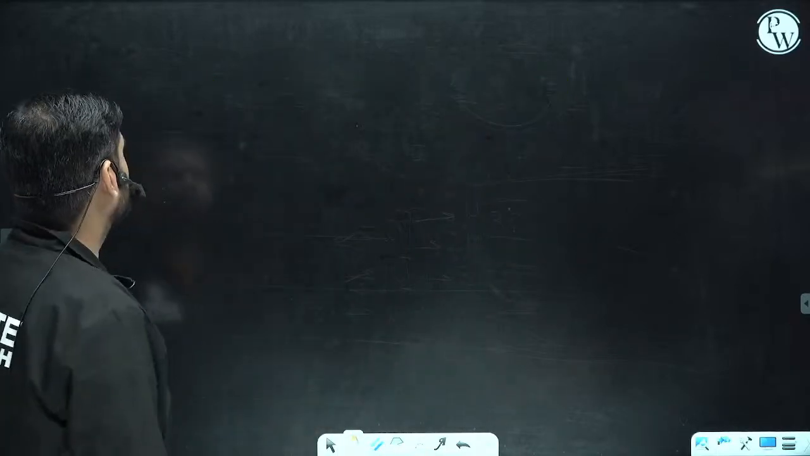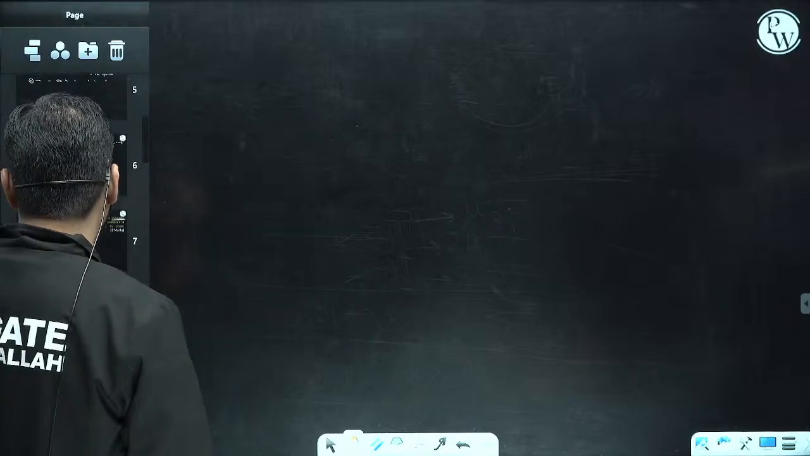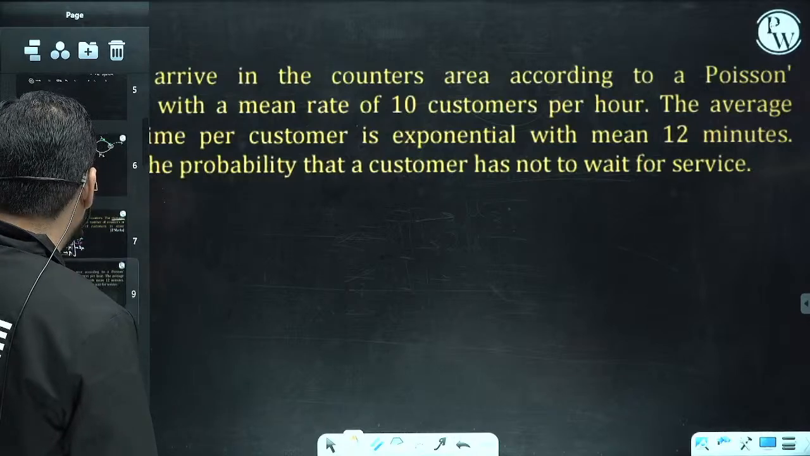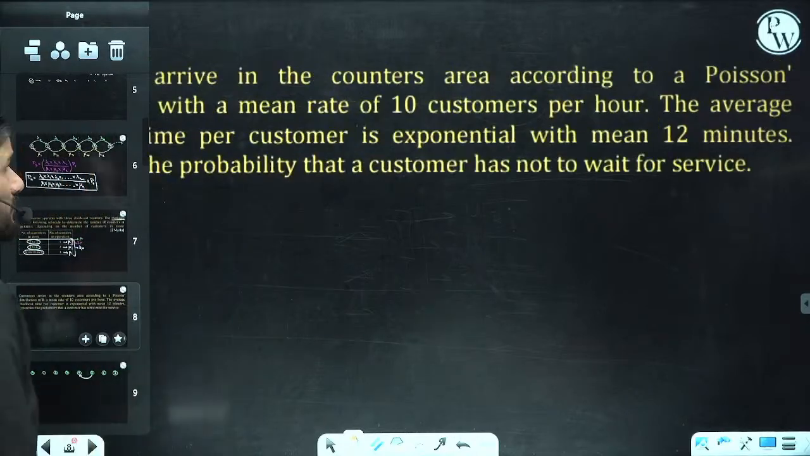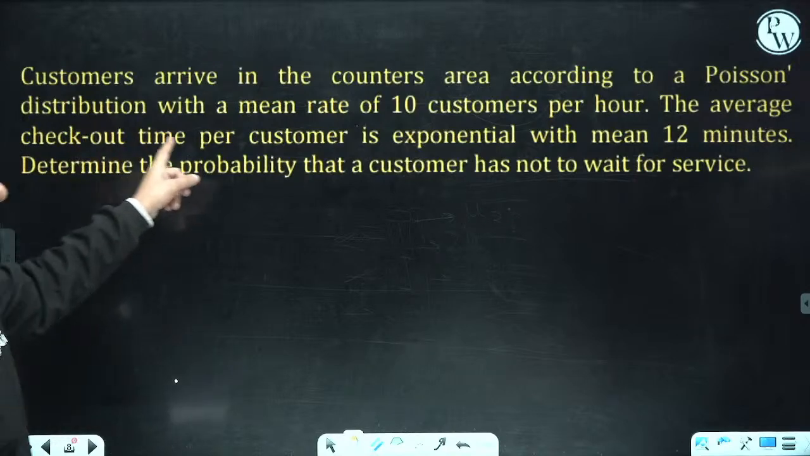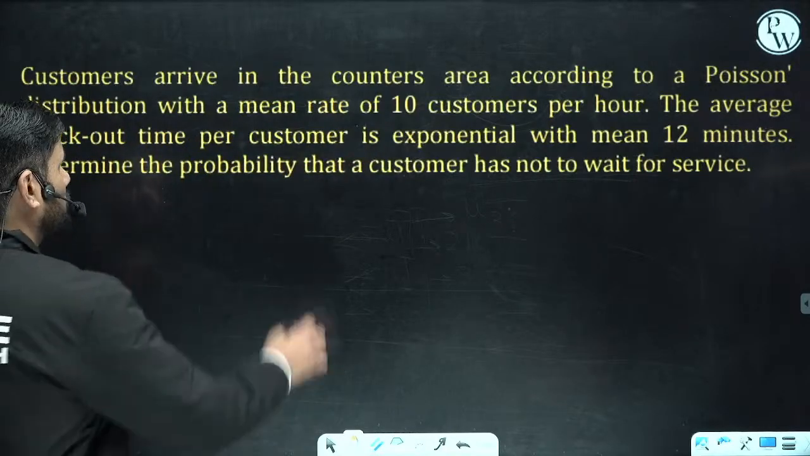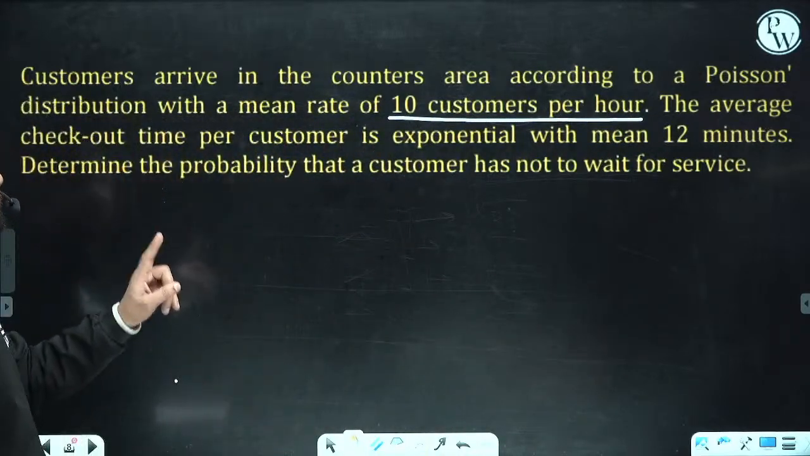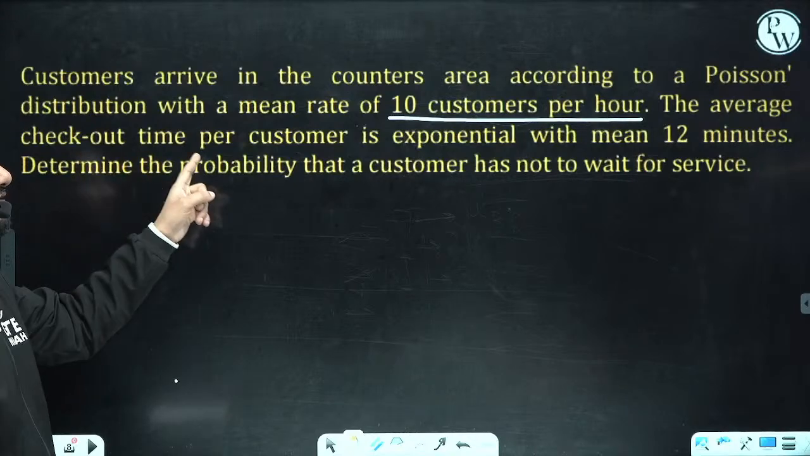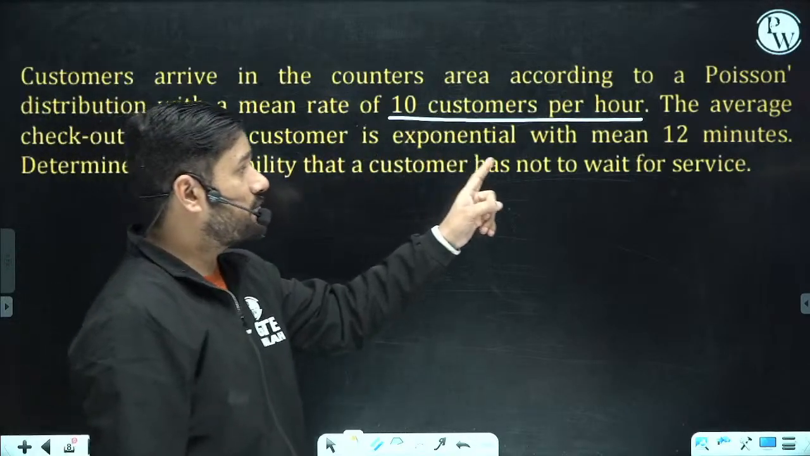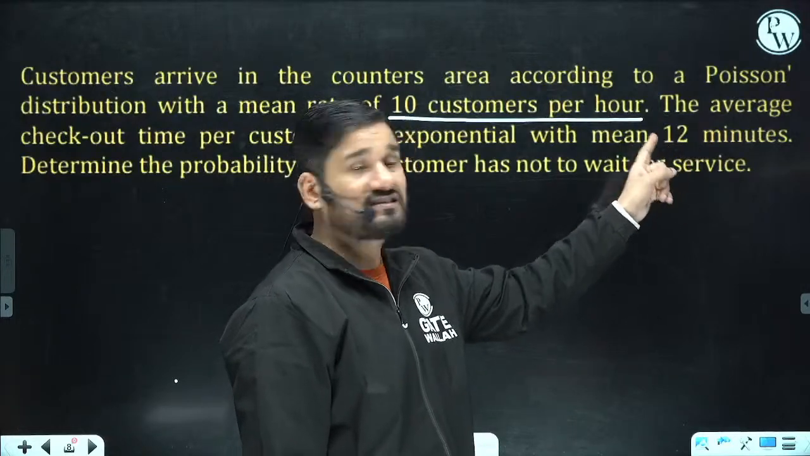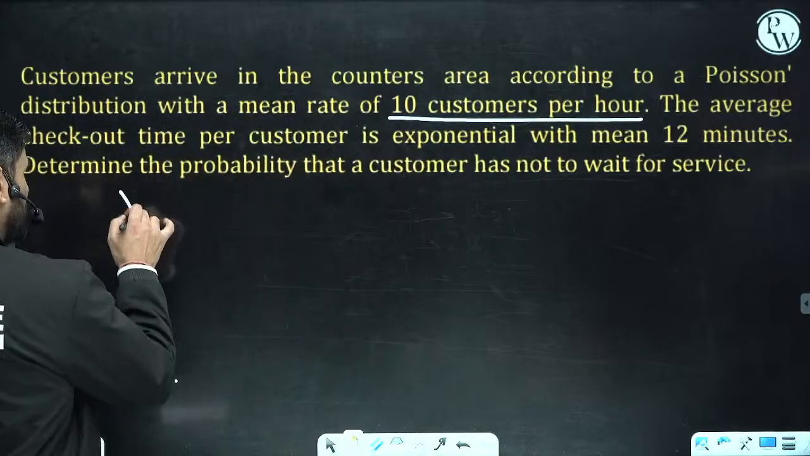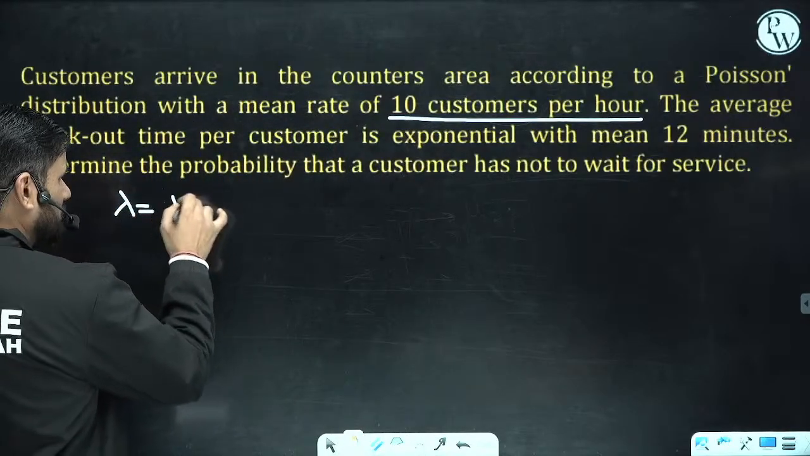The value of lambda is constant. See this, here is the data. Customers are arriving in the system at a mean rate of 10 people per hour. One counter is taking 12 minutes to do the billing of one person. What is the value of lambda? The value of lambda is 10 customers per hour.